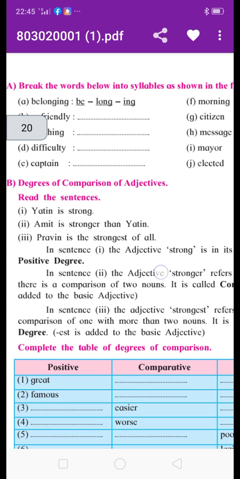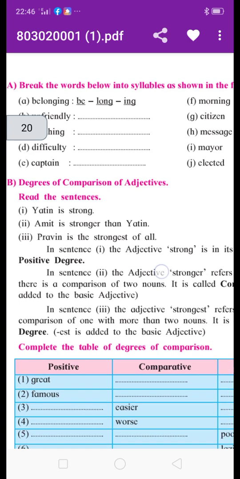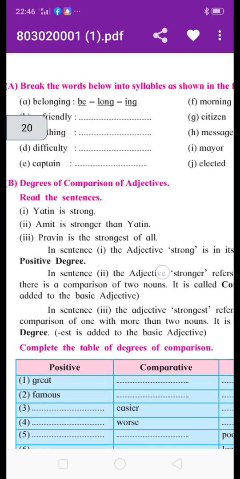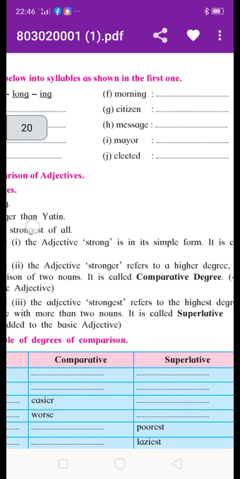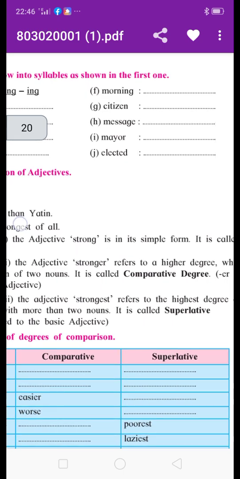Okay, now see the next sentence. Amit is stronger than Yatin. Here is a comparison between two nouns, that is, between two persons. In this sentence, the adjective stronger refers to a higher degree.